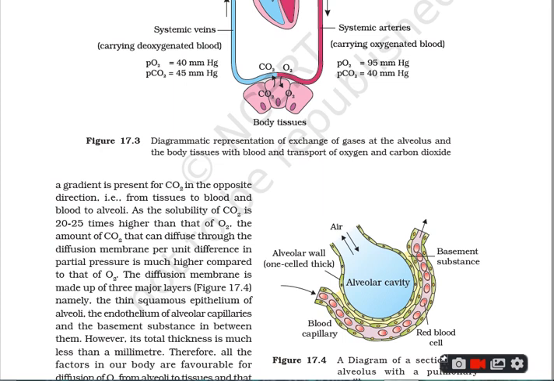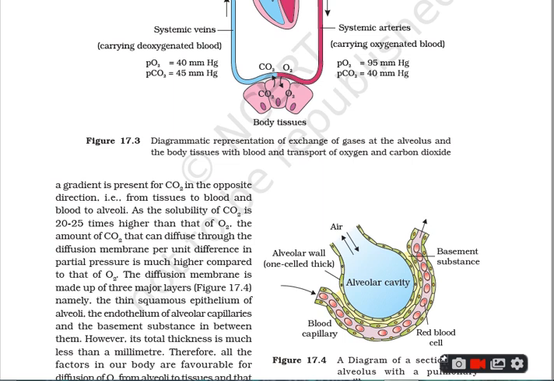Secondly, it also depends upon the solubility of CO2. The solubility of CO2 is 20 to 25 times higher than that of O2.